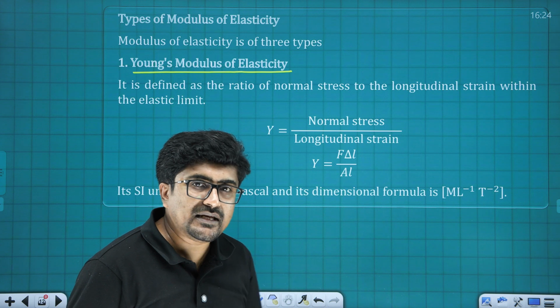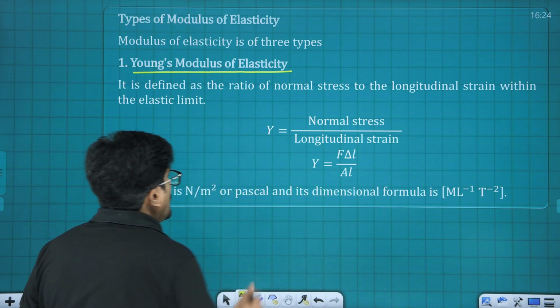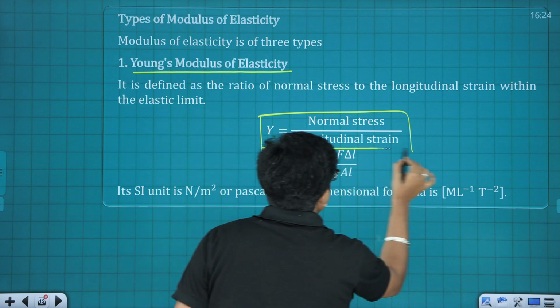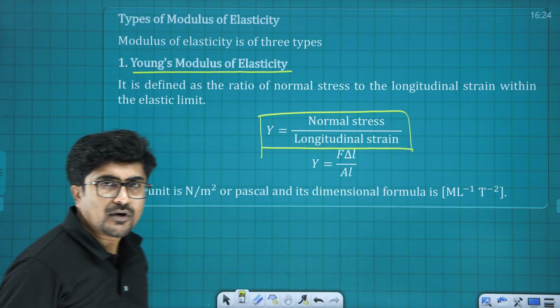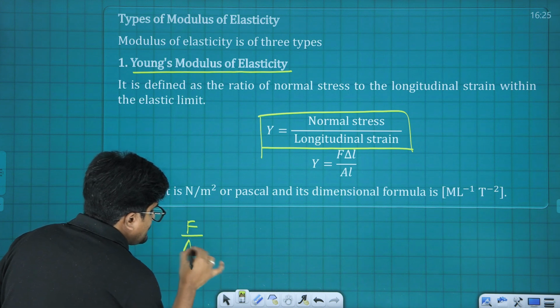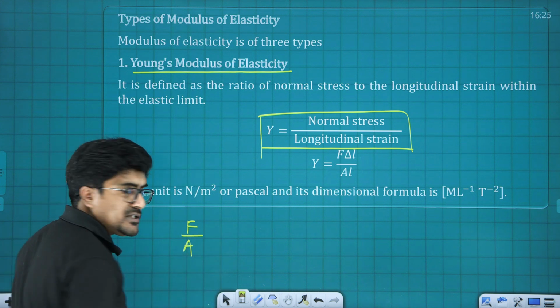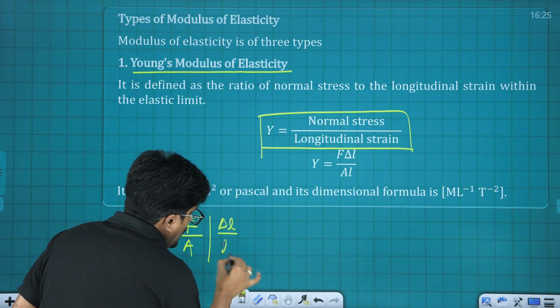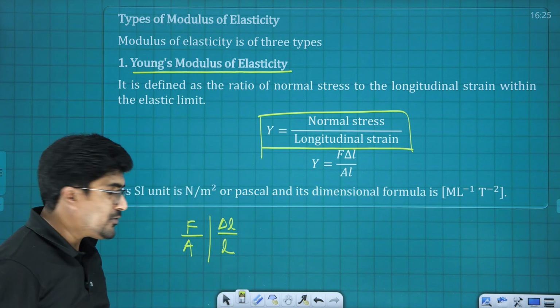So Young's modulus Y is going to be normal stress upon longitudinal strain. Stress is force upon area, and strain is change in length upon original length. I am talking about the longitudinal strain.